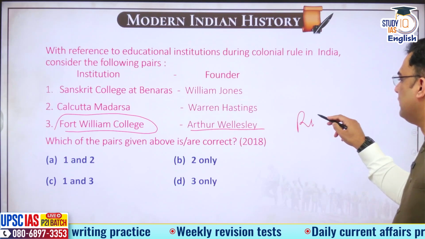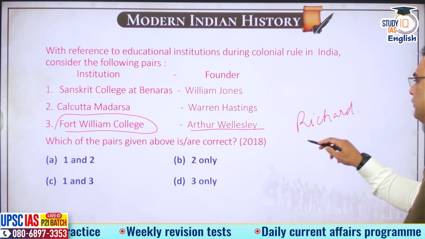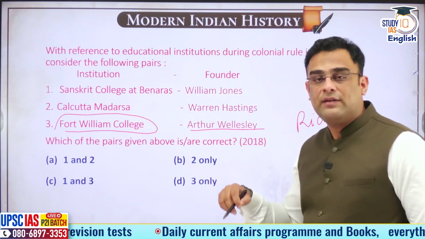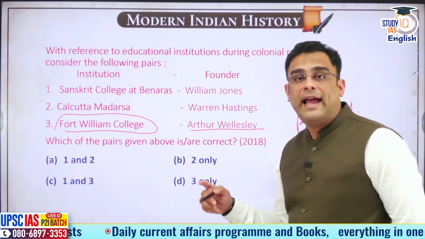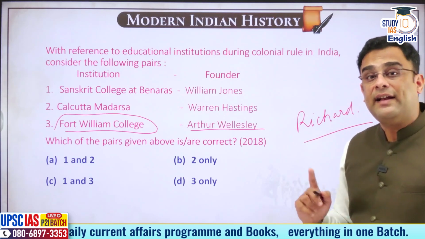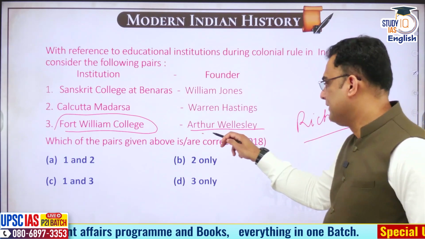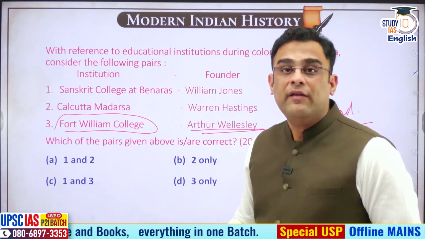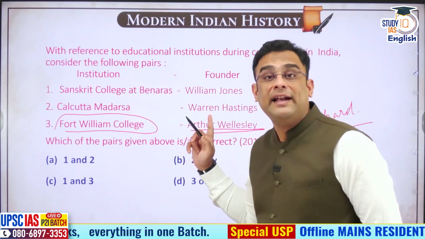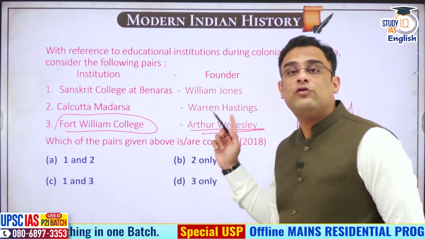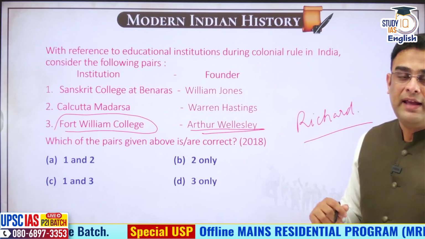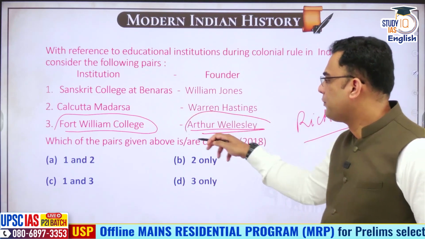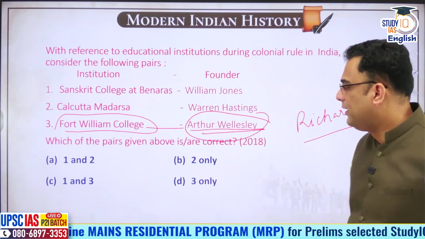Lord Wellesley's name was Richard Wellesley, and Arthur was his brother. Arthur was there in India. He was fighting the wars first against the Mysoreans, Tipu Sultan, and then later he will fight the Marathas in the Second Anglo-Mysore War. Arthur Wellesley. This Arthur Wellesley will go on to become the Duke of Wellington. He will defeat Napoleon in Battle of Waterloo in 1815 in Belgium, and later will also become the Prime Minister of Britain. He has been voted as the greatest British personality. So, very illustrious person, but not the guy who established the Fort William College.